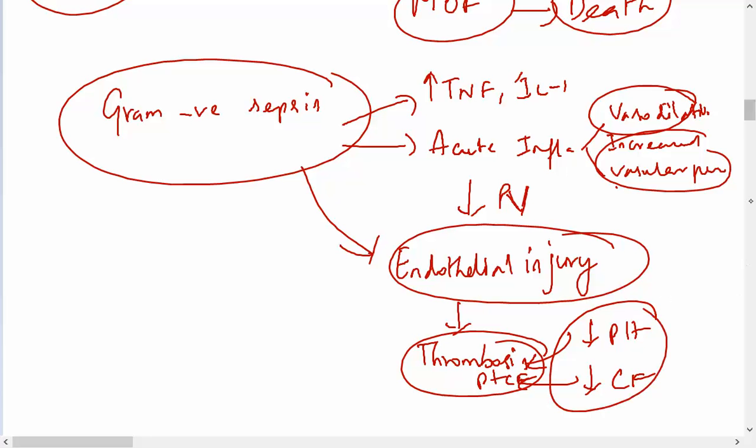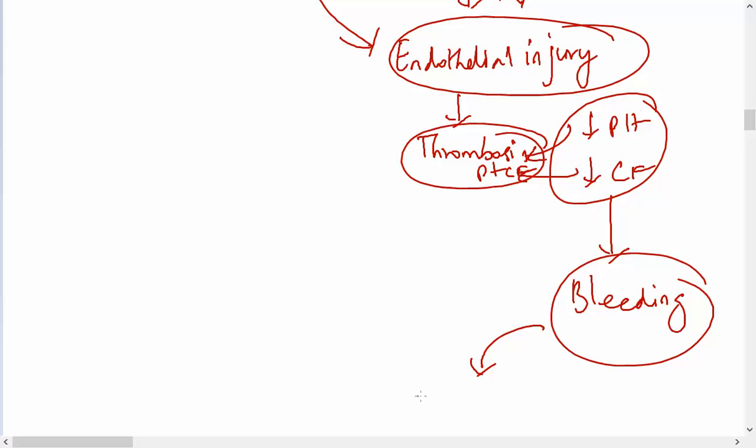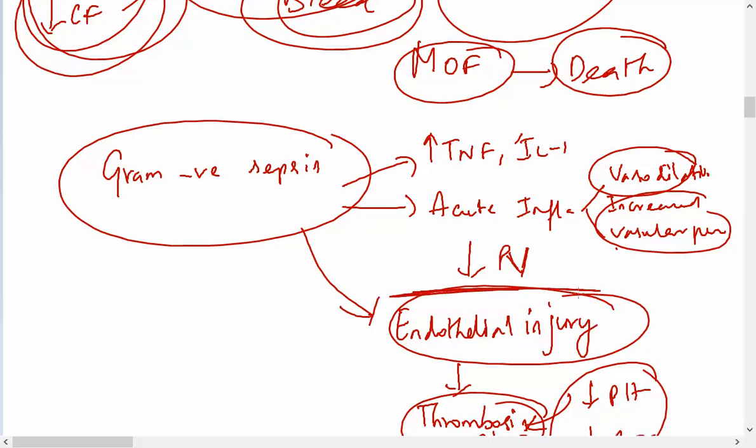So that will lead to bleeding. Again this will reduce the blood volume. So the basic thing that happens here is this endothelial damage or endothelial activation because of the sepsis. So this is called septic shock.